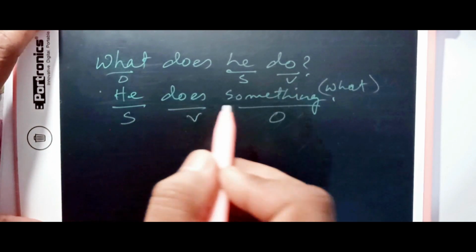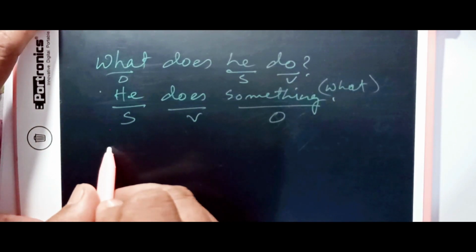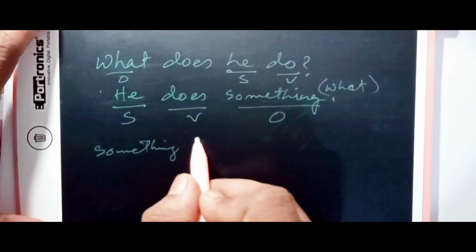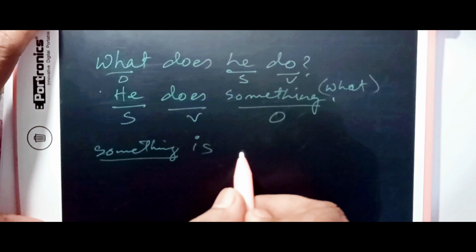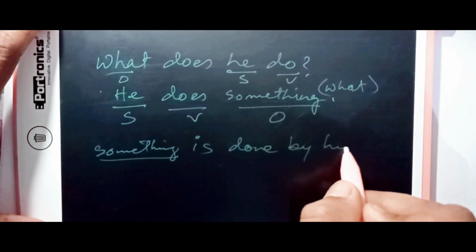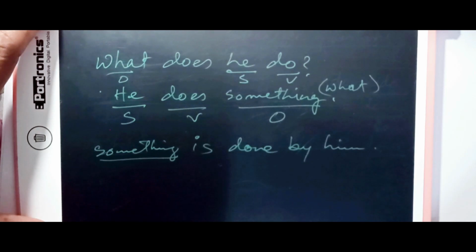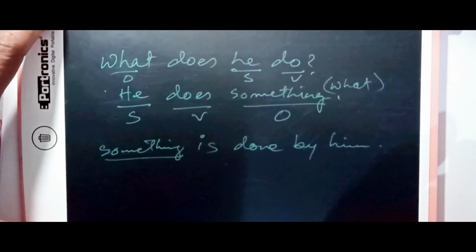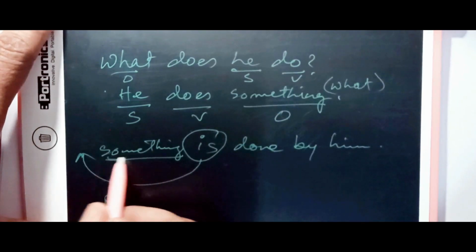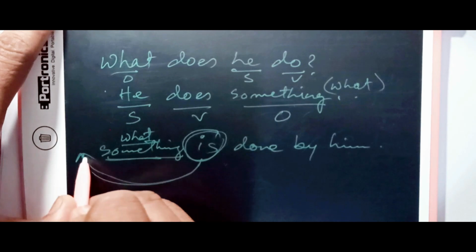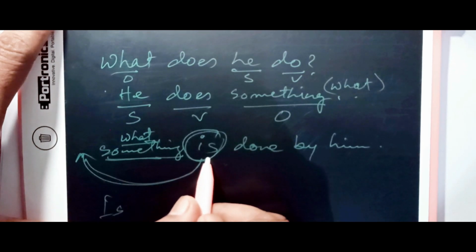Now he does something. When we change it, object becomes subject. Something is singular, so something is done by him. This is what we get. Now when we change it to interrogative, back again, because this something is what, we don't need to bring the auxiliary verb out of the sentence.